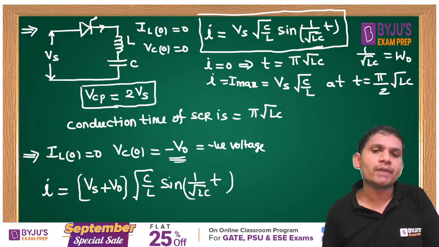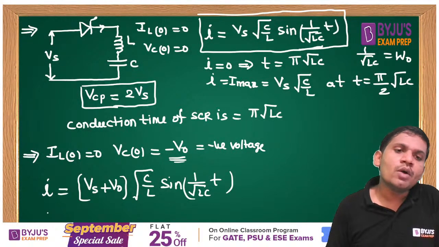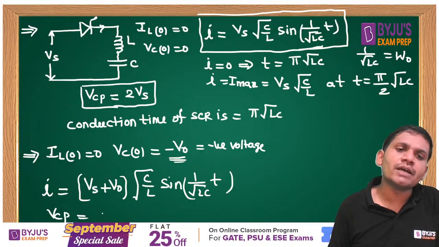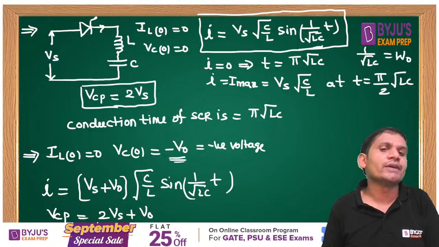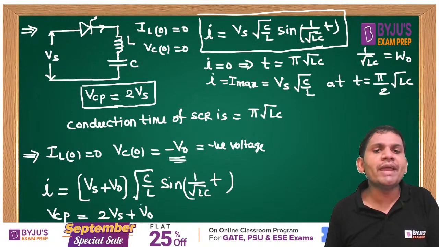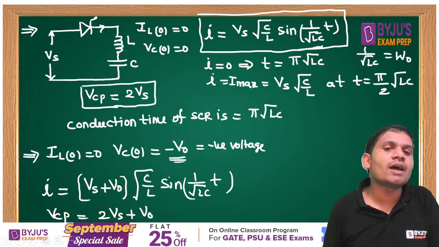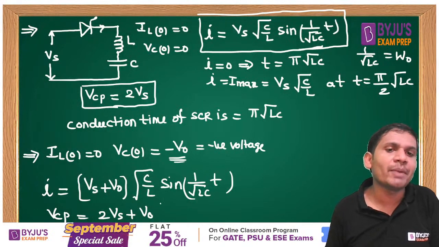That point to remember. This is the initial voltage. What is the peak voltage across the capacitor? The peak voltage across the capacitor is 2 Vs plus V0. If a negative value is given, you take the positive Vs. Easy to remember, no need to memorize. This is the peak voltage across the capacitor, students.